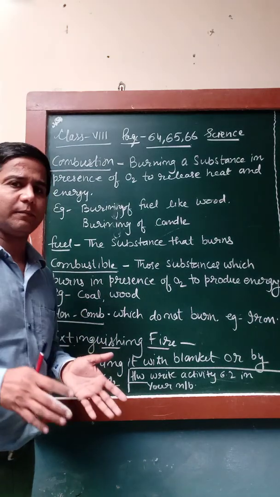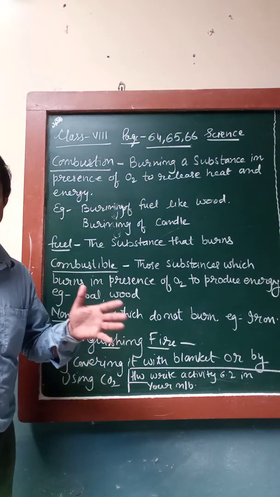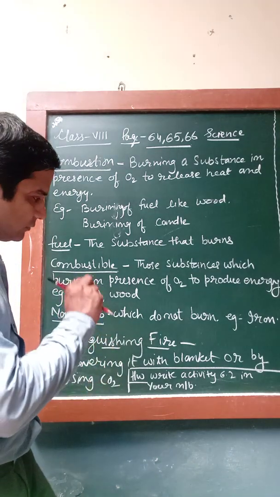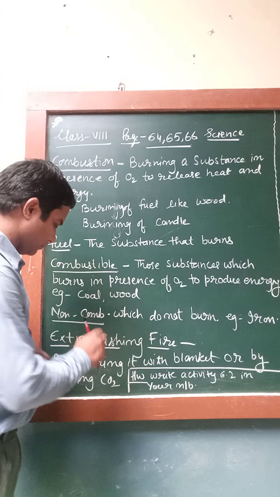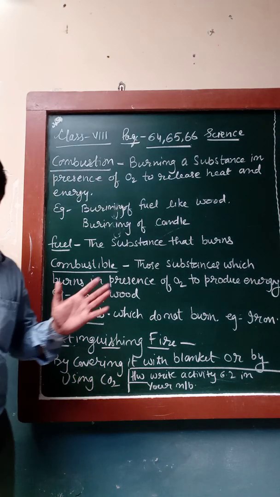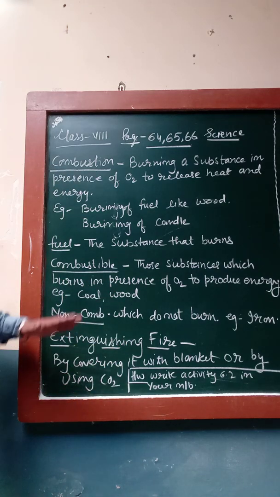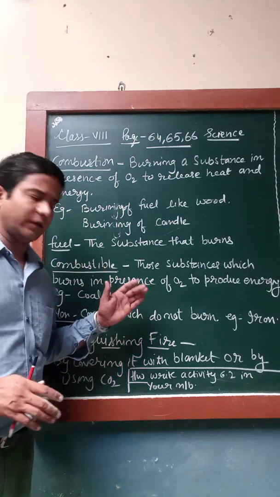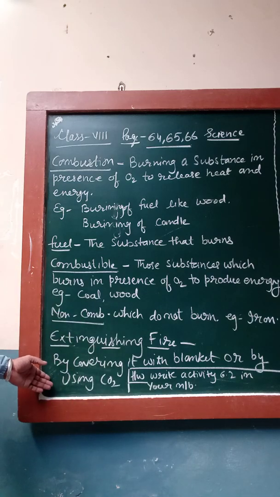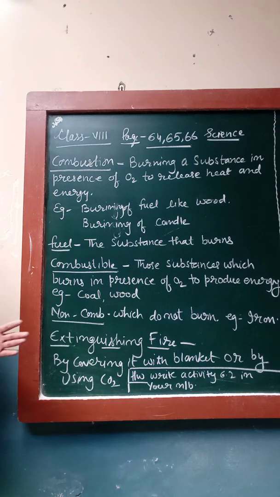Inside them there is basically a powder which covers the fire and makes a blanket layer that stops the supply of oxygen to the burning substance. We can also use carbon dioxide gas to put off the fire. These two things cut off the supply of oxygen and the fuel stops burning.